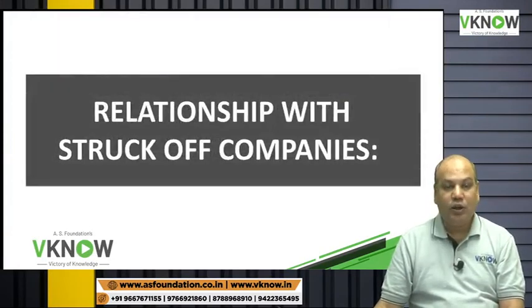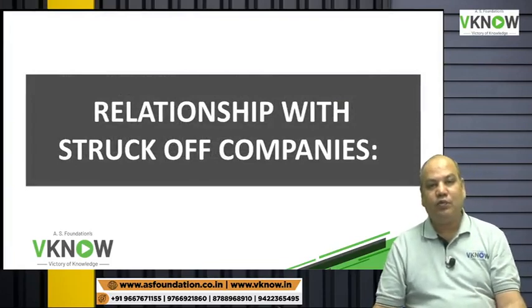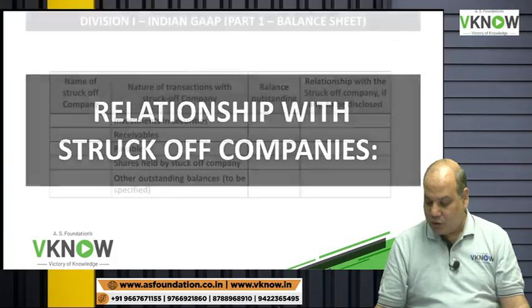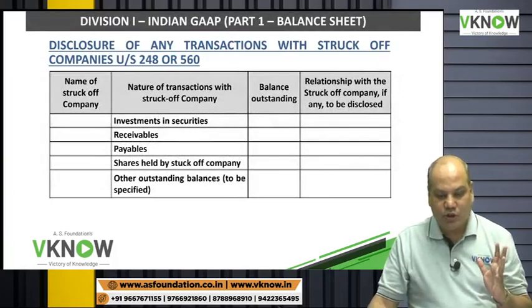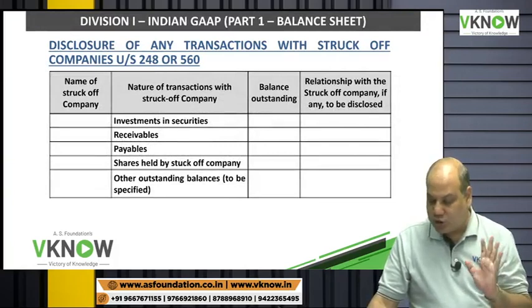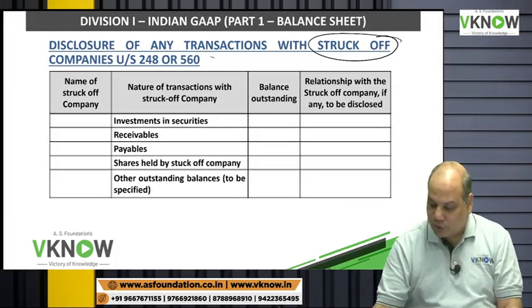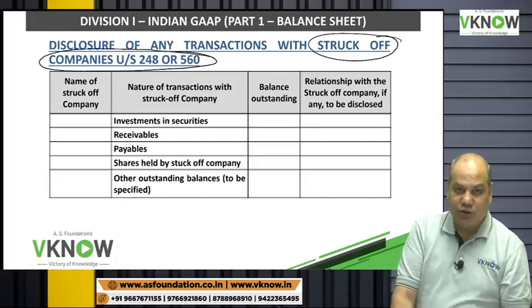Then relationship with struck off companies. Another disclosure requirement added in the Schedule 3 amendment is, what is your relationship with those companies whose names are struck off from the list of companies registered in India.